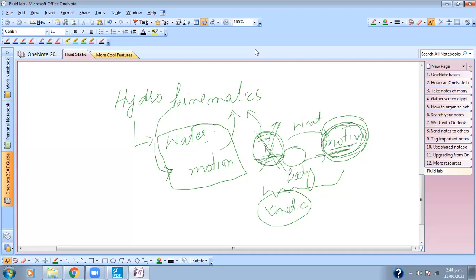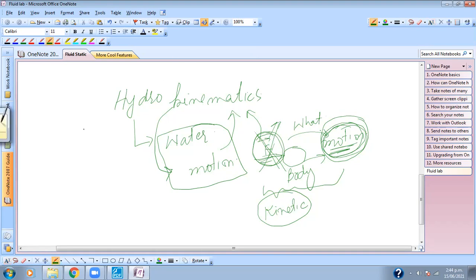So this study, or this branch of science, is called kinetic. And when you are interested just in the motion, you don't bother which type of force is applied to cause this motion. So this branch of science is called kinematic. I hope you got the difference between kinetic and kinematic.